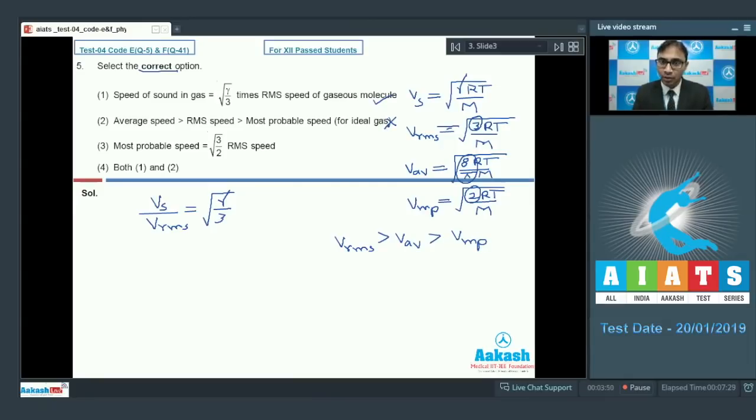Now let's look at option number 3. Option number 3 says the most probable speed is equal to root 3 by 2 times the RMS speed. If I divide the most probable speed by the RMS speed, how much will you get? Since most probable has a coefficient 2 and the RMS has a coefficient 3, this will be equal to root under 2 by 3. But here 3 by 2 is given, so this is also wrong. From this we can say that option number 1 will be the correct choice.